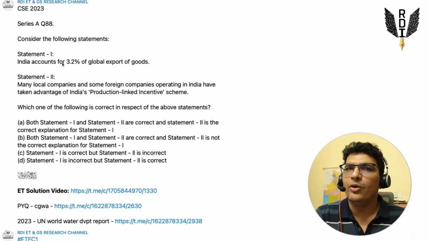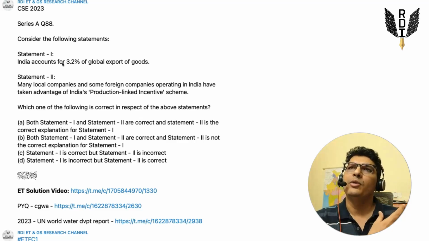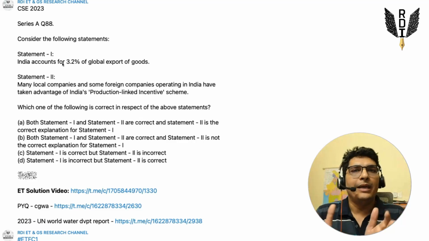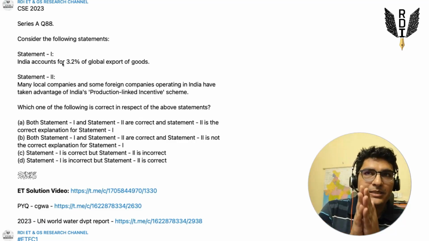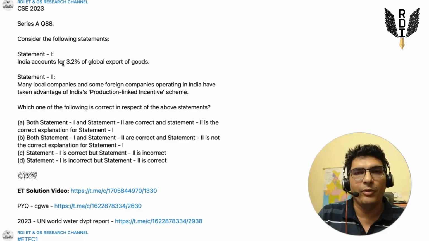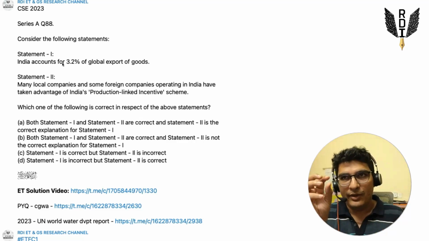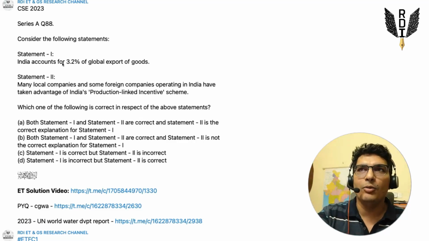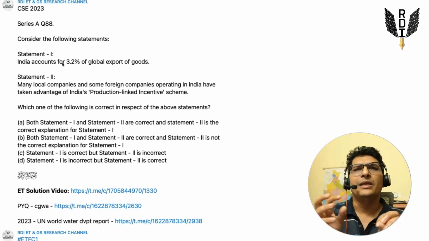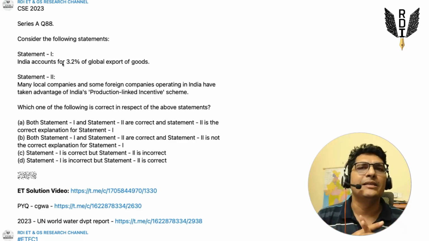It is getting polluted also. So all of those things will come into our mind. Here, global trade is a positive thing. We want to have a good share in global trade. And the statement is saying India accounts for X% of global trade, right? So this is a fairly high number given the fact that global trade share is generally a 1% kind of number. It's not as high as 3.2%, right?